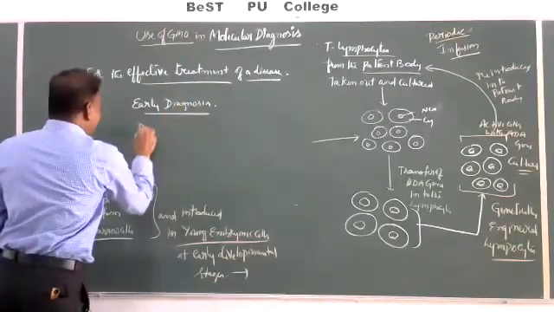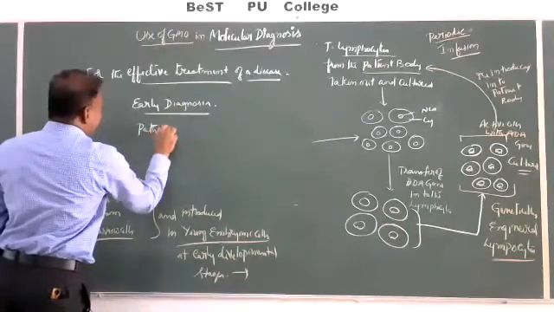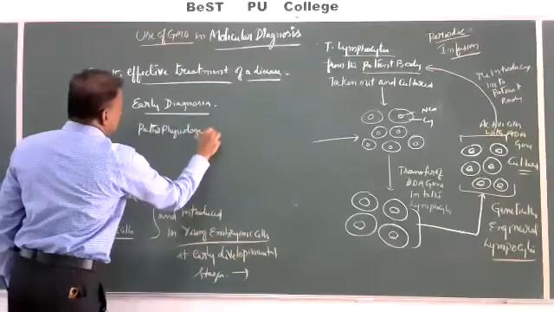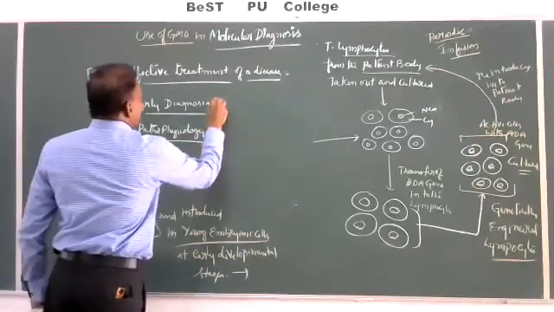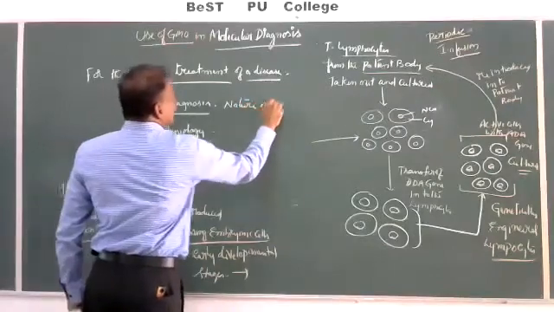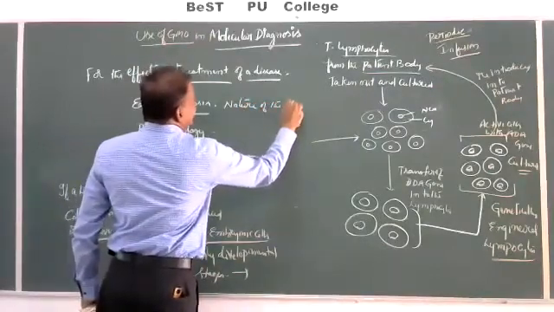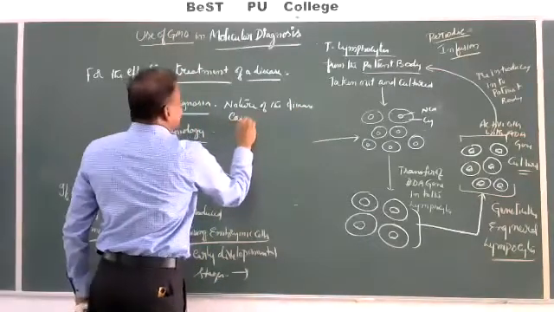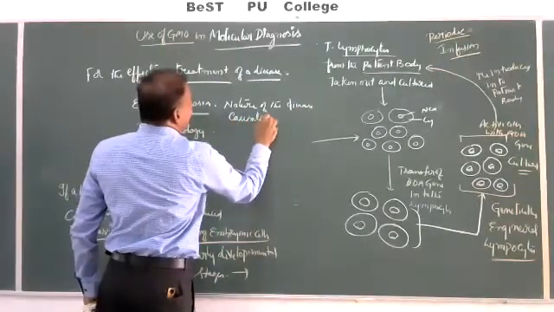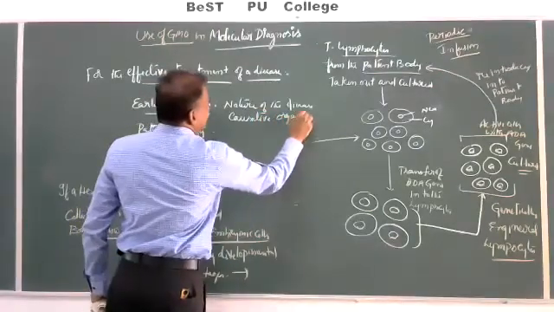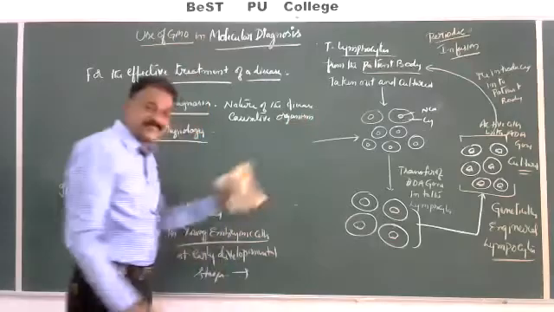If we understand the pathophysiology, the nature of the disease, or the causative organism of the disease, the cause for the disease.